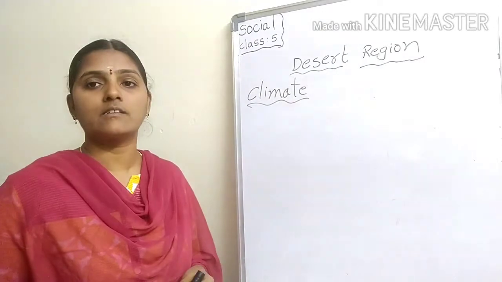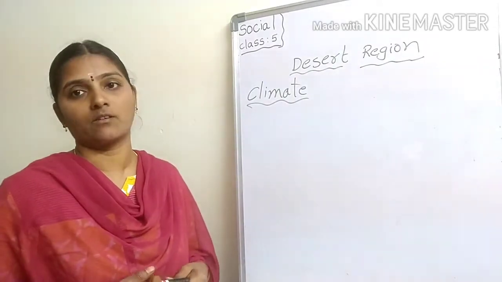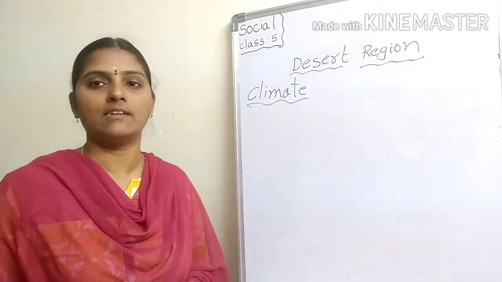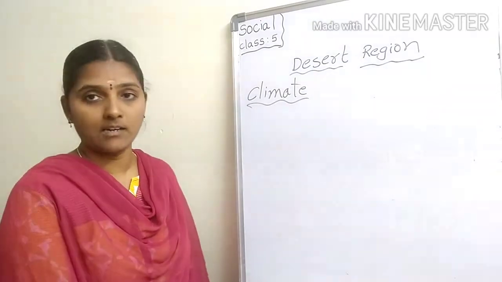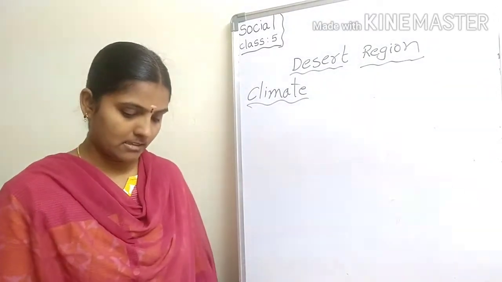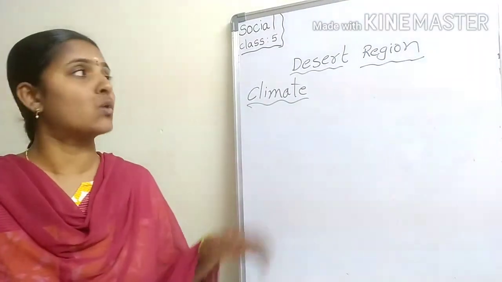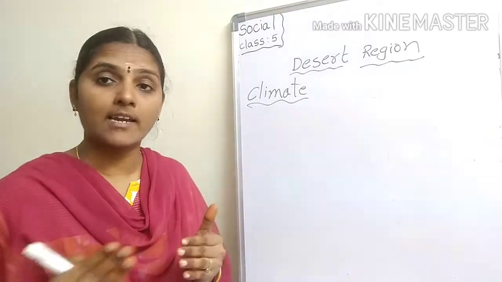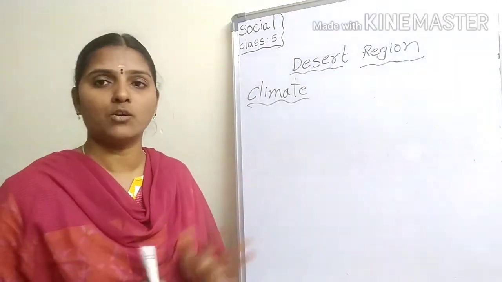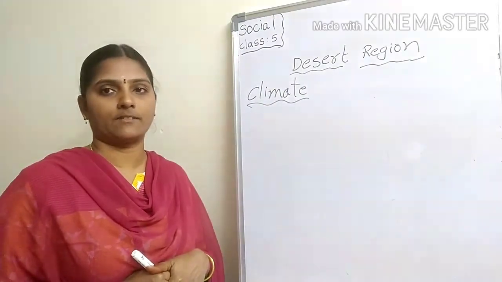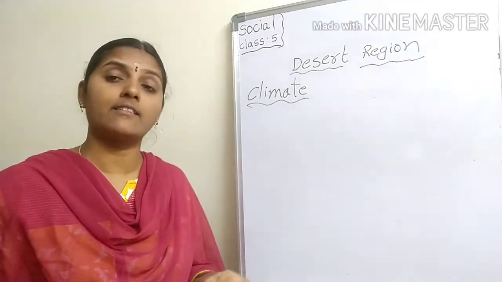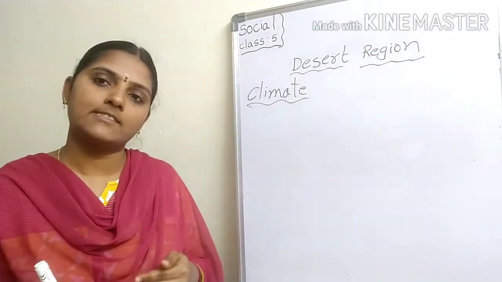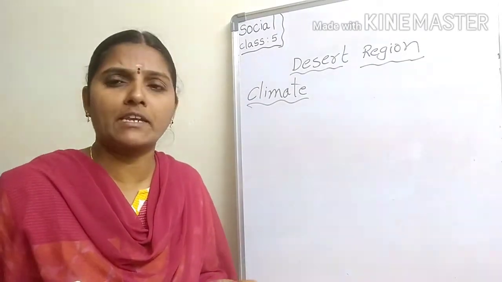The desert region remains hot and dry throughout the year. Understood? In summer, the days are hot and the nights are cold. In winter, the days are warm and nights are very cold.